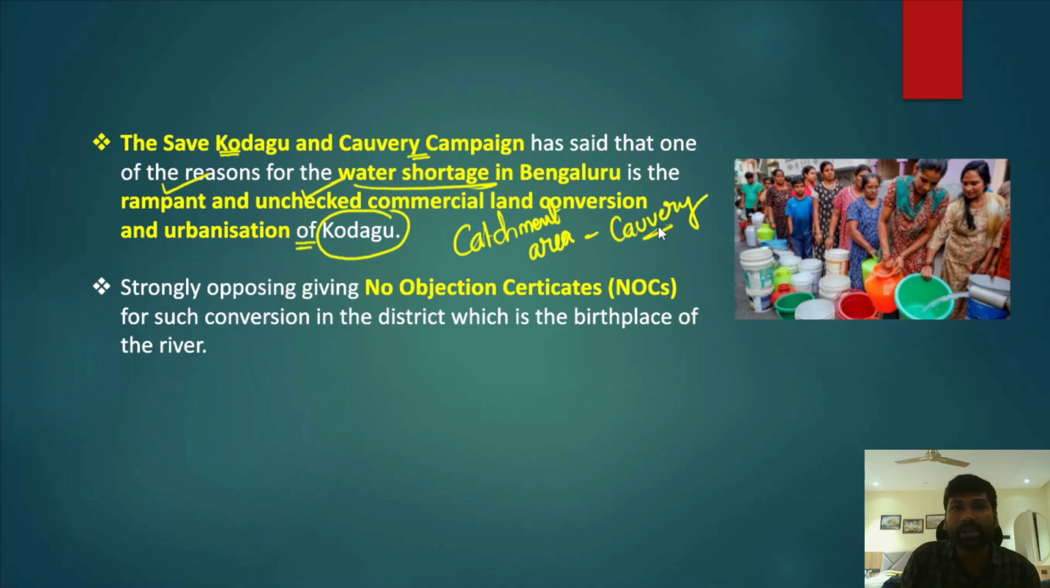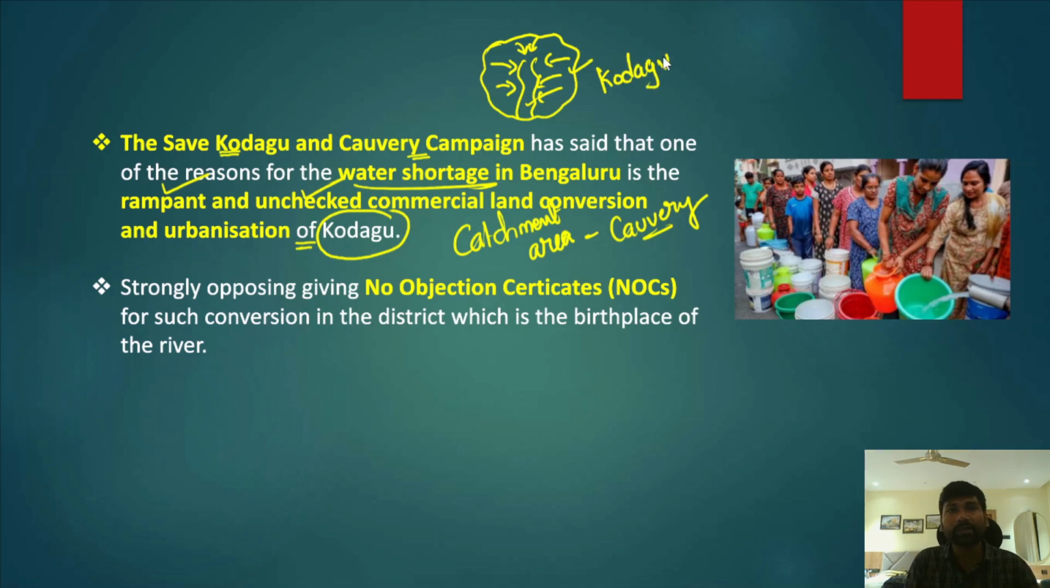Now, catchment area is actually the area where the rainfall from different regions ultimately drains into the river Kaveri. Okay, so this is known as the catchment area. Rainfall from all the sources ultimately drains into the river Kaveri, and this is known as a catchment area, and Kodagu is known as the catchment area of river Kaveri.